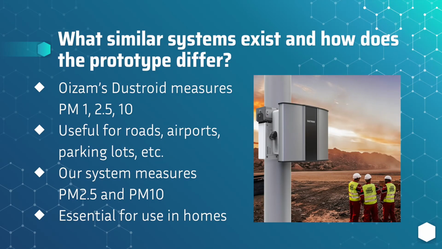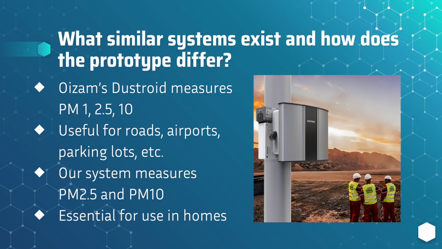A similar system that exists is Ozem's Destroid. This is a system that measures air pollution at construction or mining sites. This device includes measurements for PM1, PM2.5, and PM10. The device also measures parameters including temperature, humidity, wind speed, and wind direction. The monitors used in this device make it essential for applications in parking lots, airports, roads, etc.